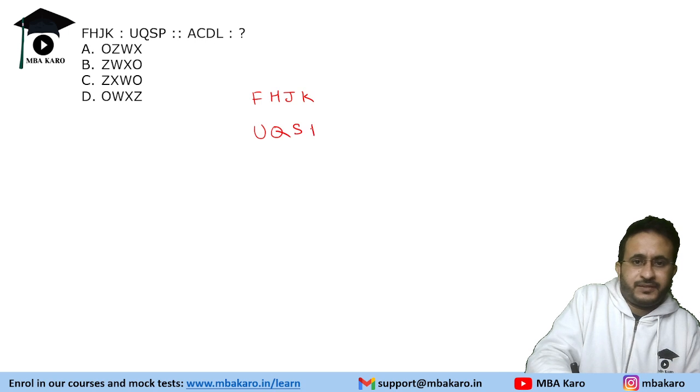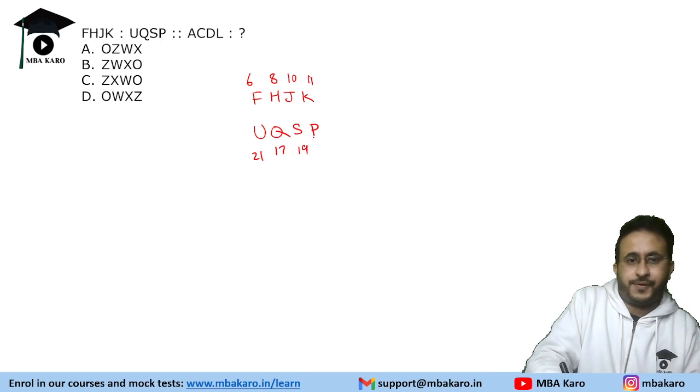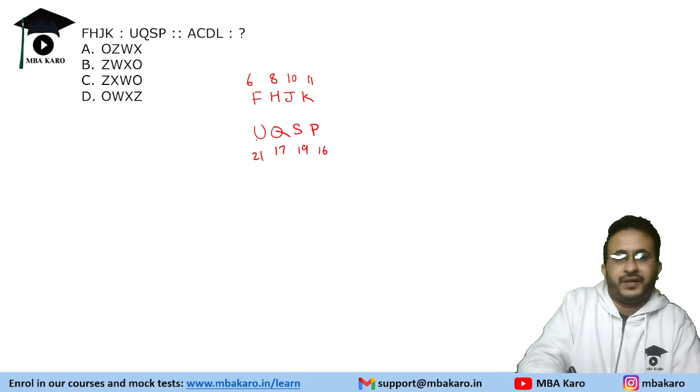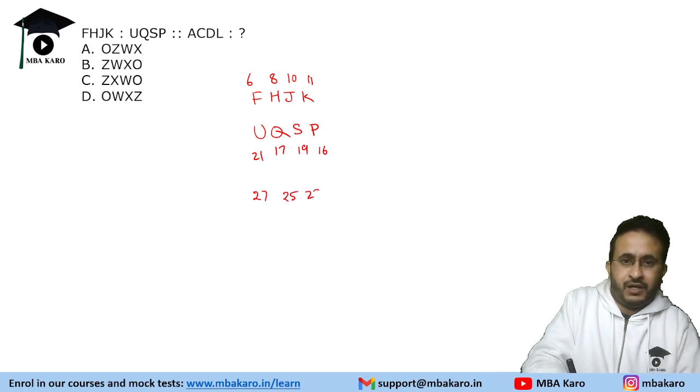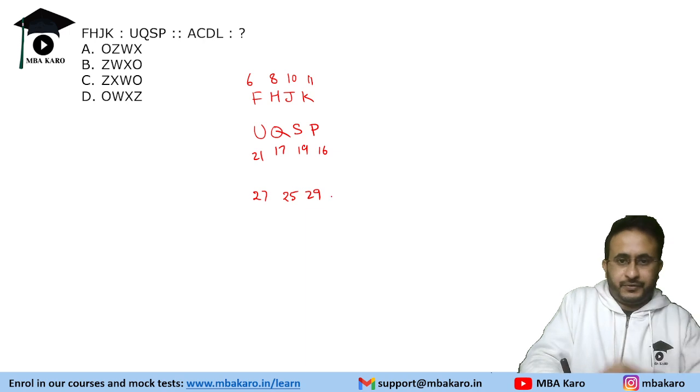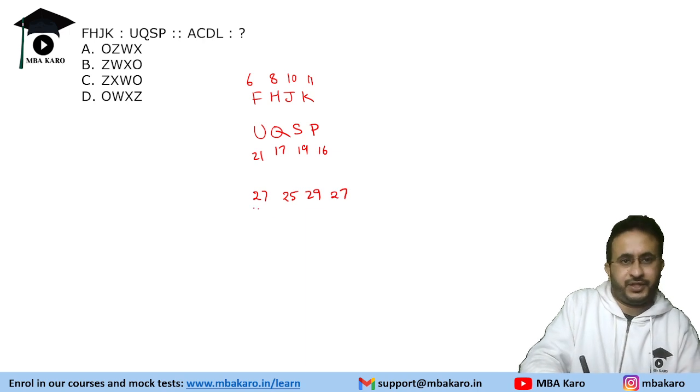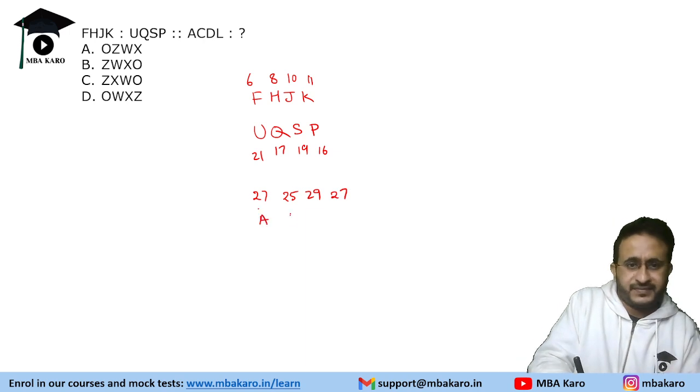Q, S. Right. So if we add, this is 27, 25, 29 and 27. So this should be the total. A, C, D, L, 1, 3.